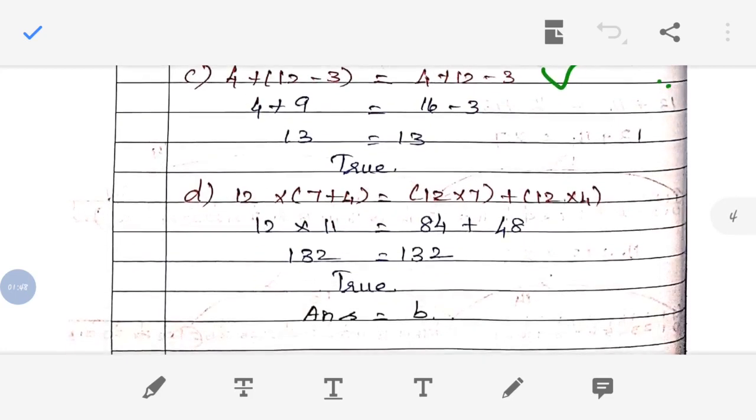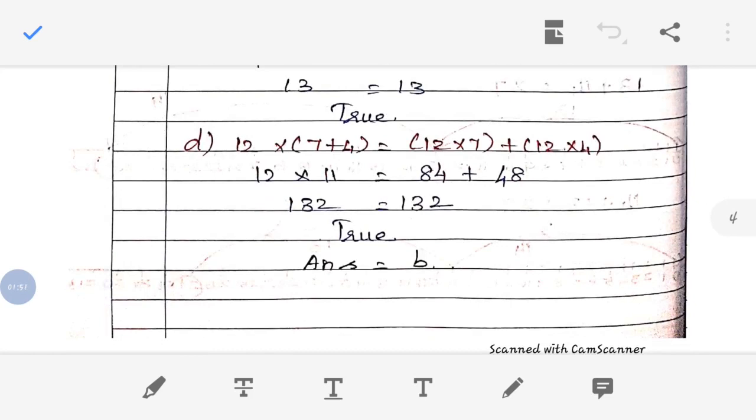Now look at the D question, that is 12 into (7 plus 4) is equal to 12 into 7 plus 12 into 4. Now as per BODMAS, we have to concentrate only on brackets first. So 7 plus 4 will give us 11. Now 12 into 11, we will get 132. In the same way, on the right hand side, 12 into 7 will give us 84, and 12 into 4 we will get 48. So now 84 plus 48, we will get 132.